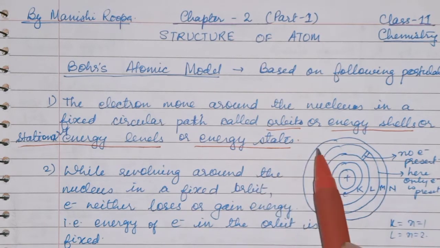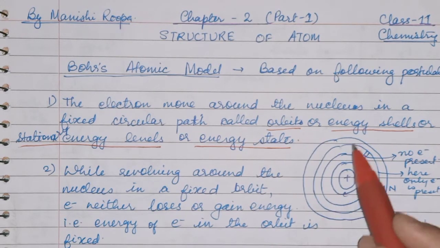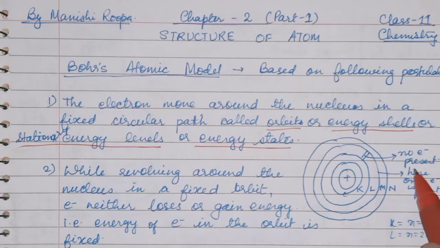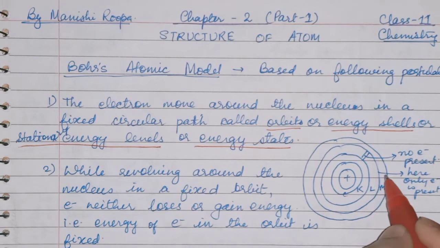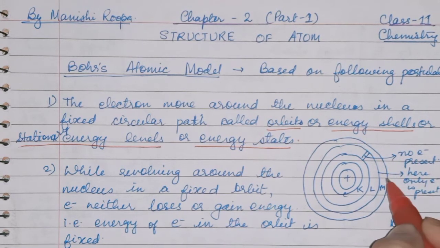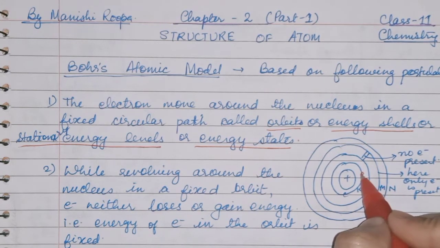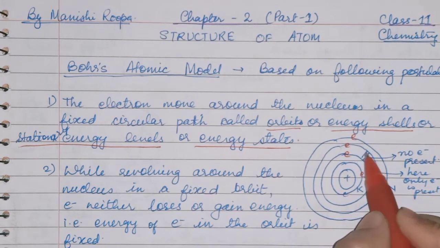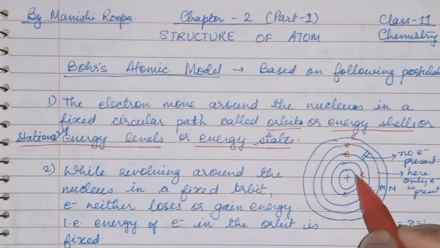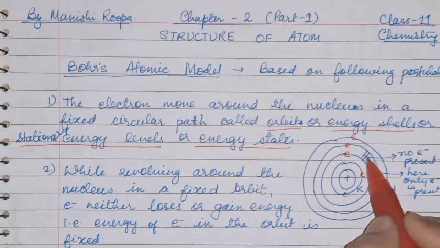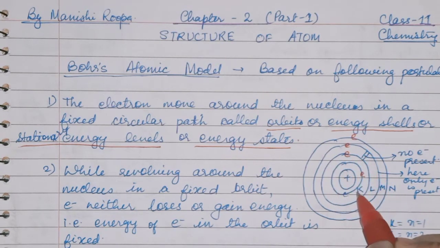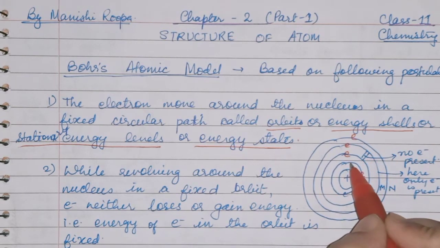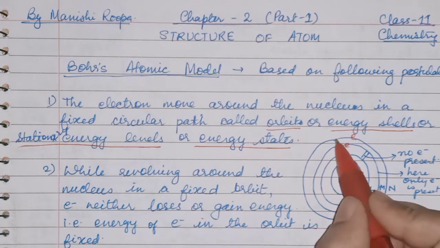So this term was given by Bohr, and he said that in an atom the electron will be present only in these orbits. Whenever you are finding any electron, it will be in a fixed orbit. It may be here, it may be here, but not in between these two orbits. In this space it will not be there. It will always be in a fixed circular path, and in this path only the electron will revolve around the nucleus.